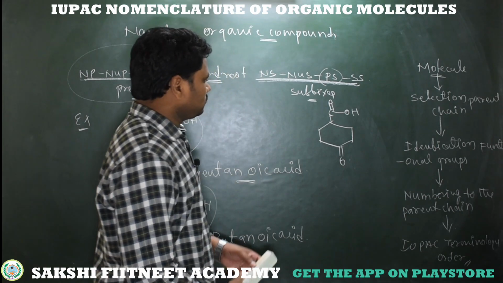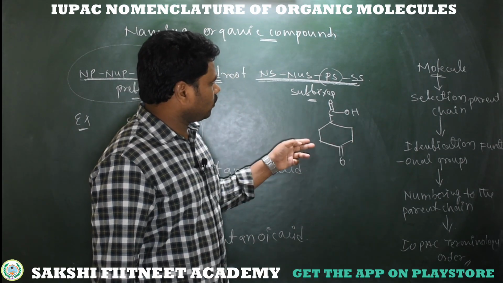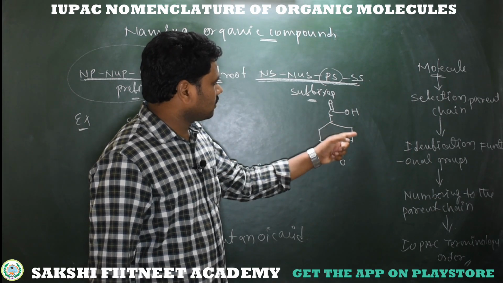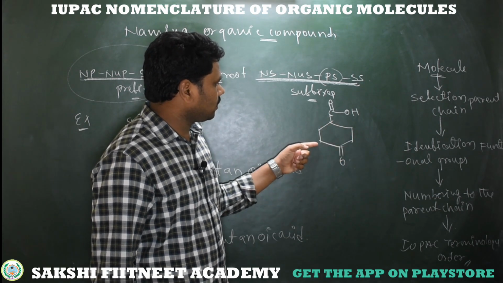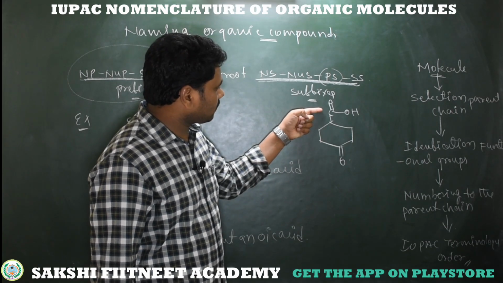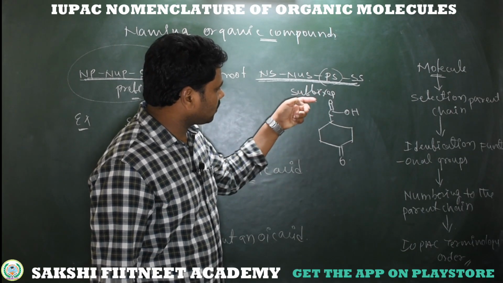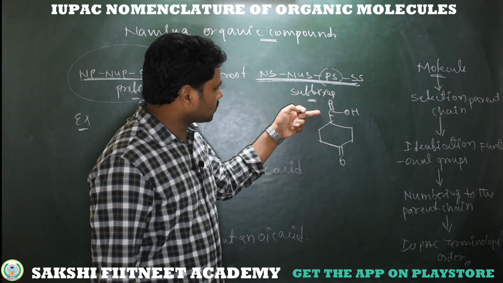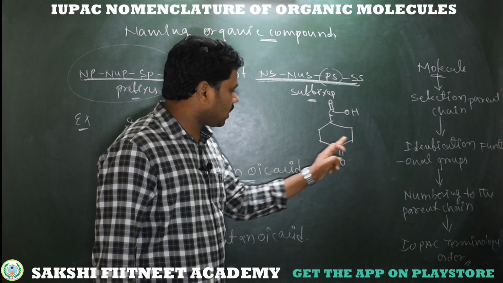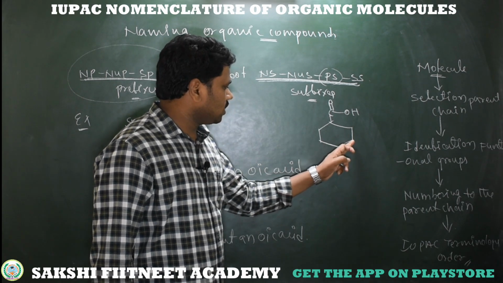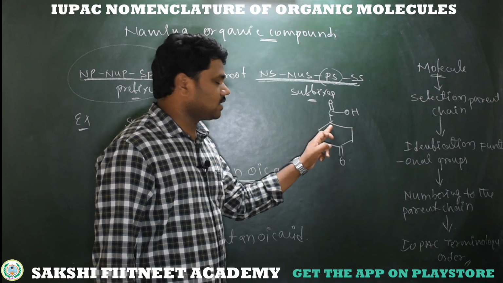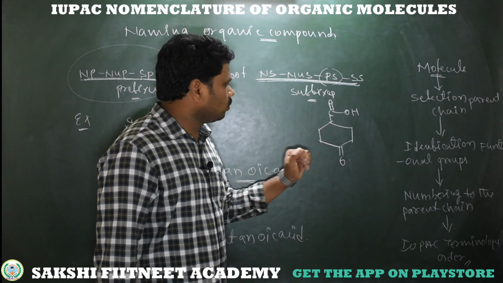Now see here, this is the compound. Selection of parent chain: here I am selecting this ring, a 6-membered cyclic carbon ring. And which functional groups are there on this parent chain? We have carboxylic acid, as well as a ketone, R C double bond O R, CH2 C double bond O CH2. Here we have a ketone and here we have a carboxylic acid at this carbon. So two functional groups are there.